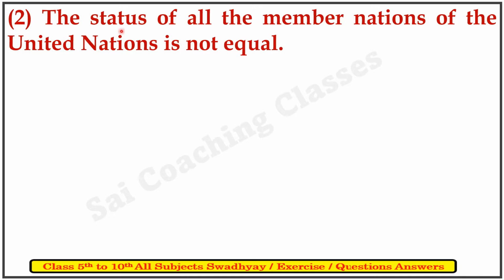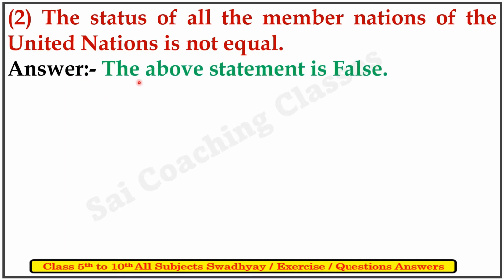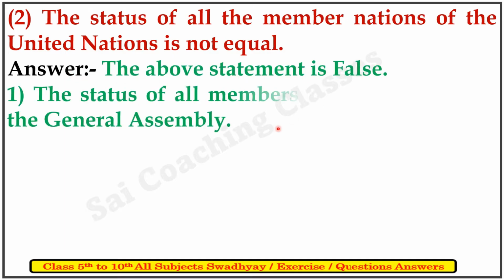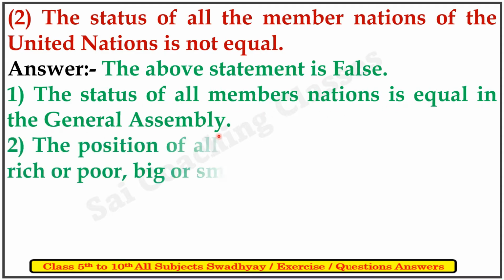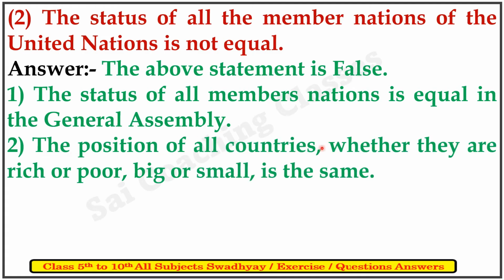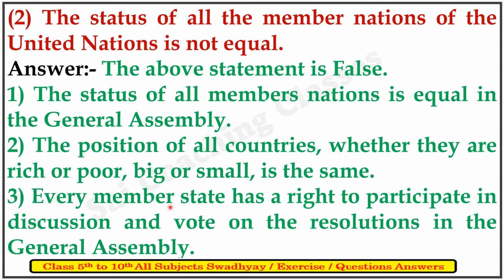Second question is, the status of all member nations of the United Nations is not equal. Answer is, the above statement is false. First, the status of all member nations is equal in the General Assembly. Second, the position of all countries, whether they are rich or poor, big or small, is the same. Third, every member state has the right to participate in, discuss and vote on the resolution in the General Assembly.